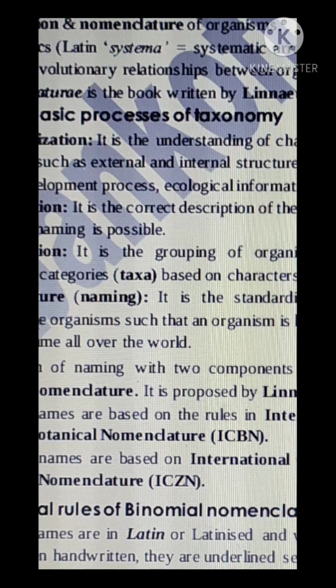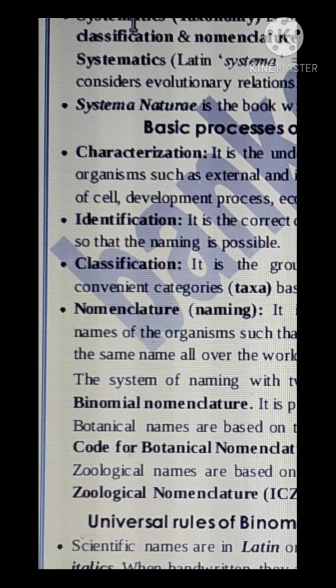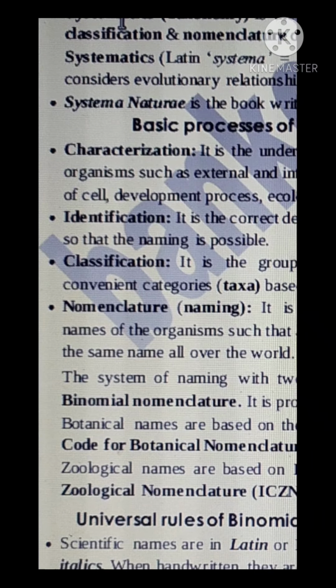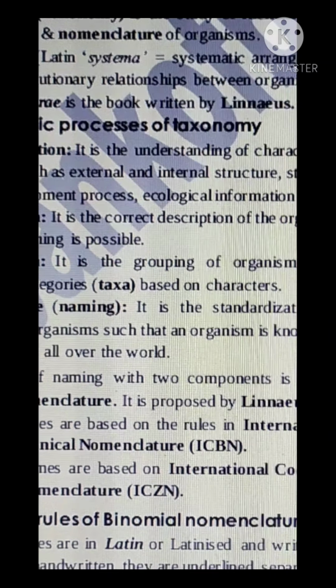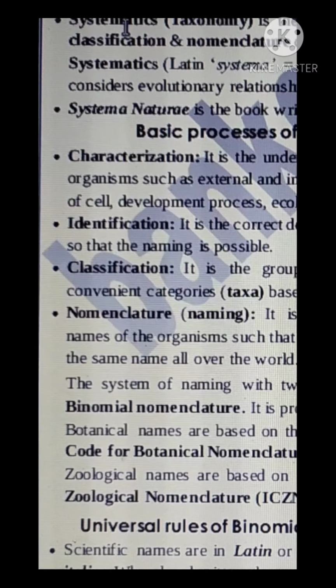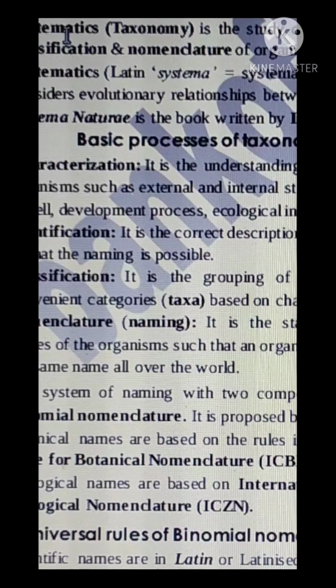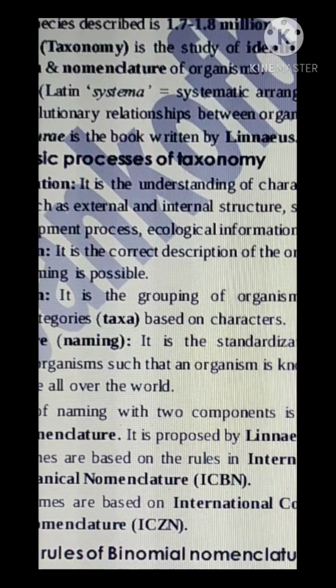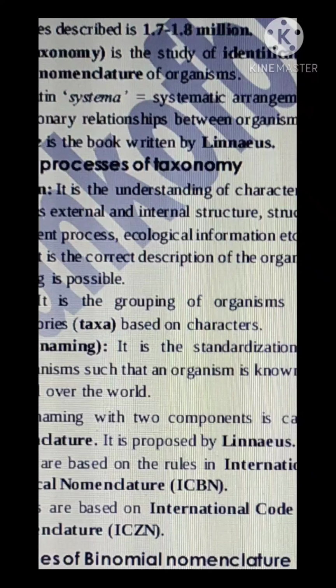Taxa is plural, T-A-X-A, that is groups. Classification is the grouping of organisms into different groups. What are these groups called? Taxa. Based on what? Based on the characters we understood.